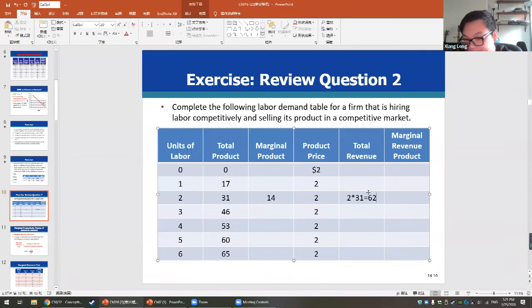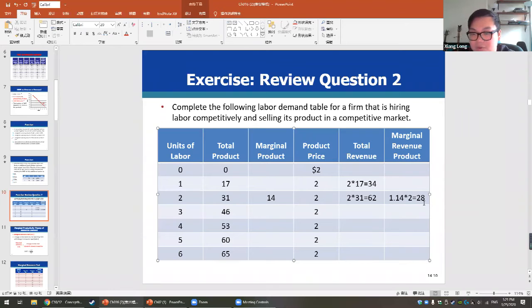And here, how are we going to calculate the marginal revenue product? We can use 2 ways. The first way is to use the marginal product 14 multiplied by the price 2, which gives 28. Another way is to calculate the difference of the total revenue. 2 multiplied by 17 is 34.